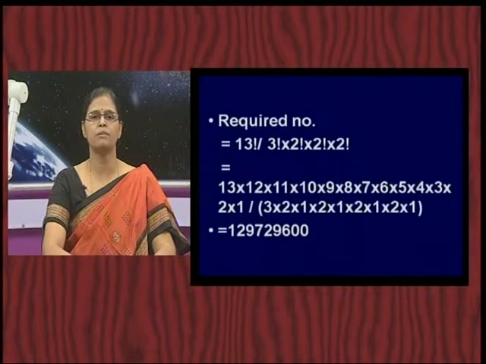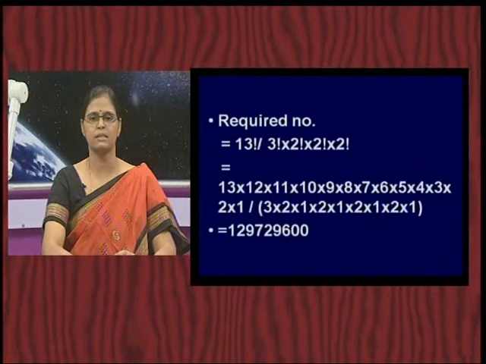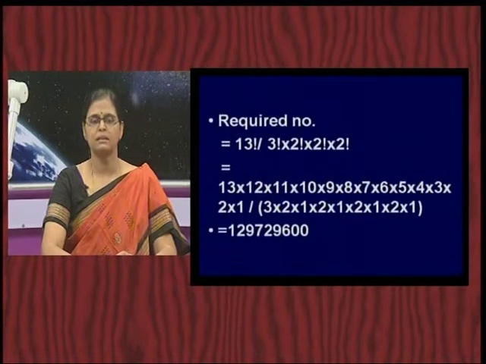So, the required number of arrangements is going to be 13 factorial divided by 3 factorial into 2 factorial into 2 factorial into 2 factorial. How did we get this? This is straight application of the formula that you have just seen. If you have n things of which p are alike, q are alike, say r are alike, you can extend this, and rest are all different, then the possible arrangements would be n factorial by p factorial into q factorial into r factorial and so on.